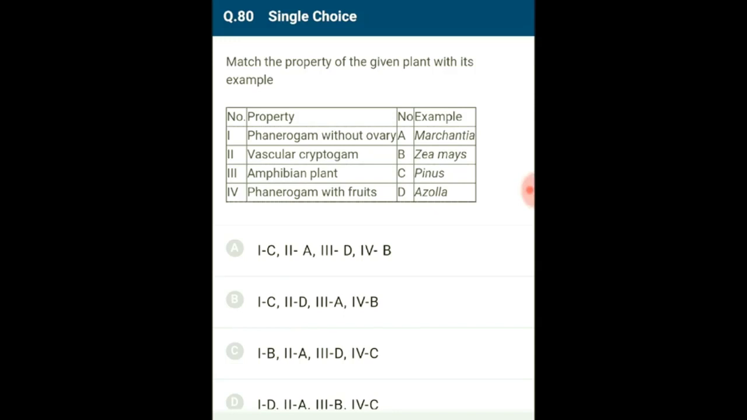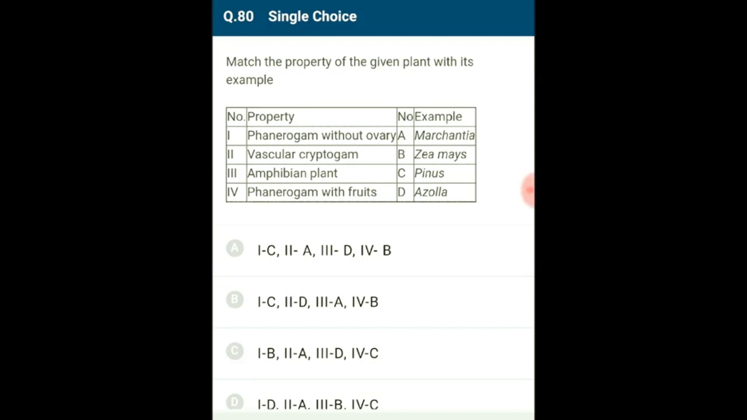Azolla, whose leaves form a symbiotic association with the cyanobacterium Anabaena, is a pteridophyte. Phanerogams or spermatophytes are seed producing plants. Phanerogams with exposed seeds and without ovary and fruits are gymnosperms. Pinus is a gymnosperm. Phanerogams with seeds enclosed in fruits are angiosperms. Zea mays, that is maize, is a monocotyledon angiosperm.